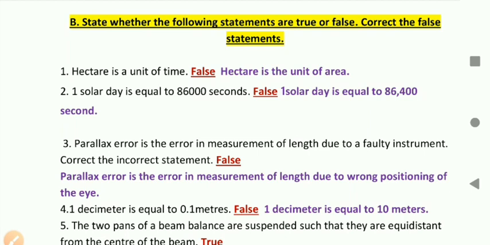Third, parallax error is the error in measurement of length due to the faulty instrument. So this is a false statement. Parallax error is the error in measurement of length due to wrong positioning of the eye. Here it is written faulty instrument, that is wrong. The correct statement is due to wrong positioning of the eye.